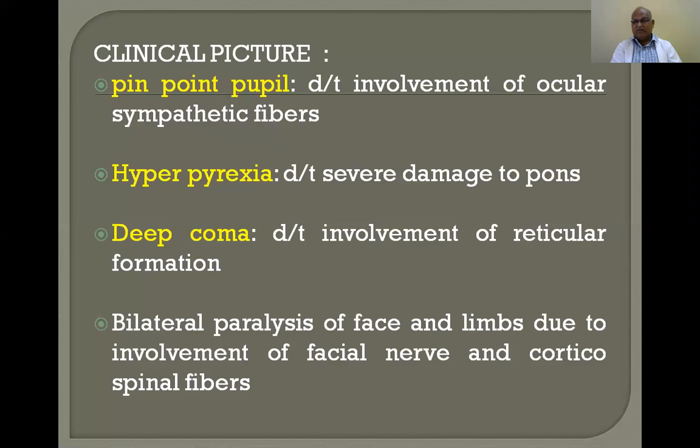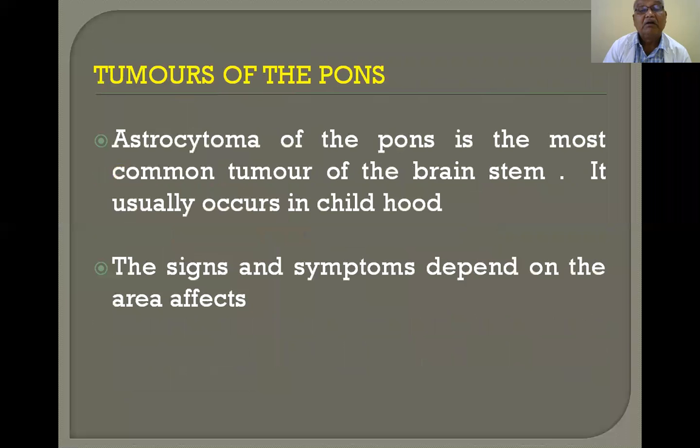Corticospinal fibers are pyramidal fibers. They are motor fibers coming from the cortex. They go through the midbrain, through the pons, and through the medulla in the form of pyramids. They reach the anterior horn cells of the spinal cord. They are motor in function. So paralysis of the face and of the area supplied by the corticospinal fibers occurs. This is the opposite side if crossed fibers are affected; if the same-side fibers are affected, it is ipsilateral.